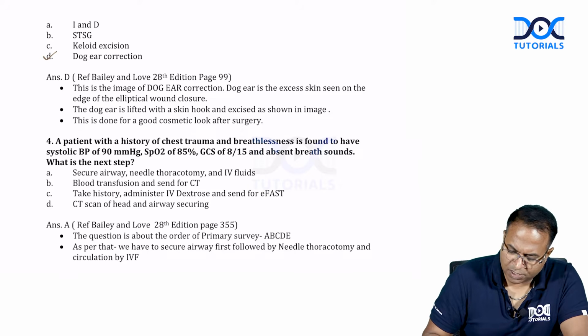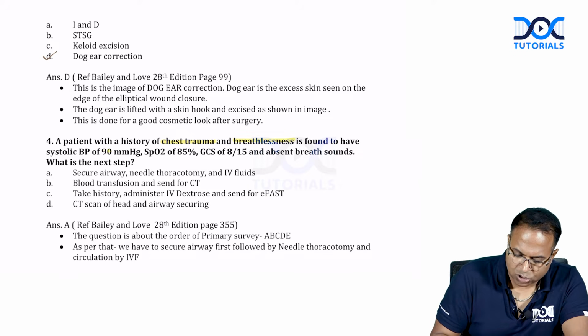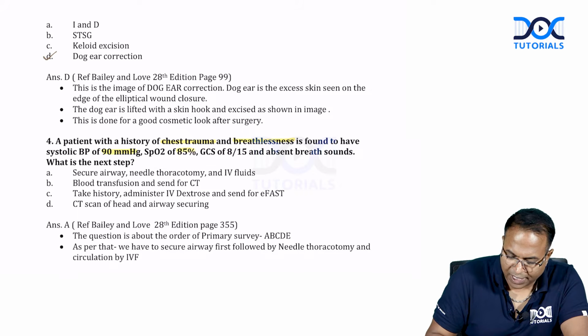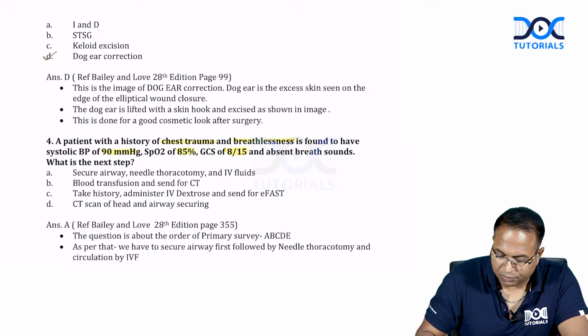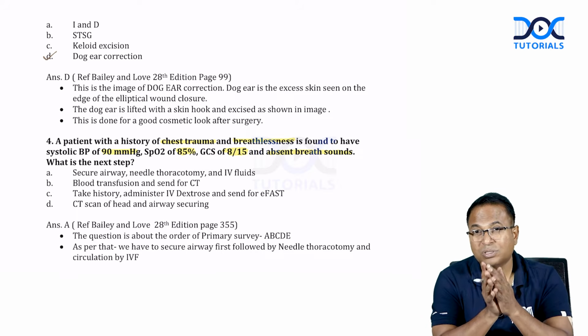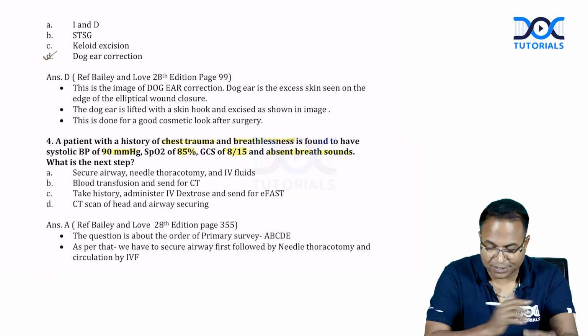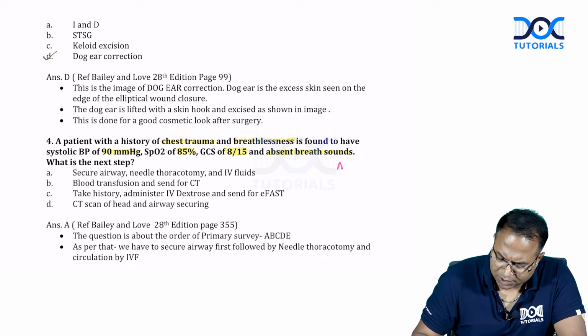A patient with history of chest trauma and breathlessness is found to have systolic BP 90, saturation 85, GCS 8/15, absent breath sounds. Absent breath sounds, saturation is falling down, BP falling down. What will you do next? Simple question. The question is asking the protocol.